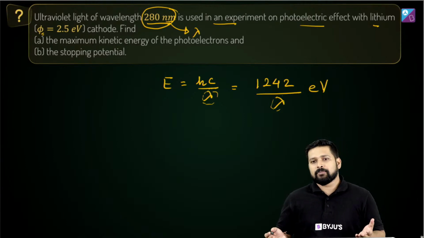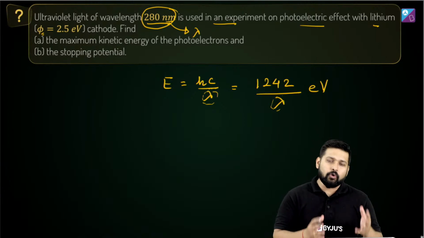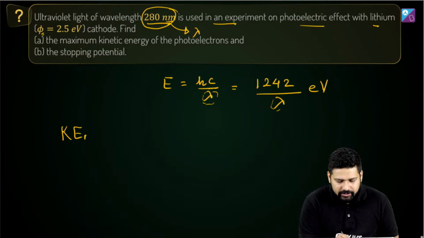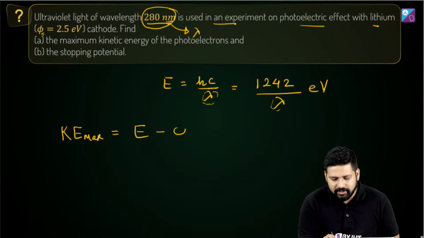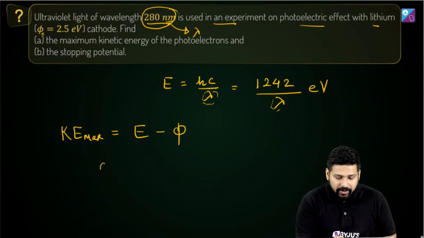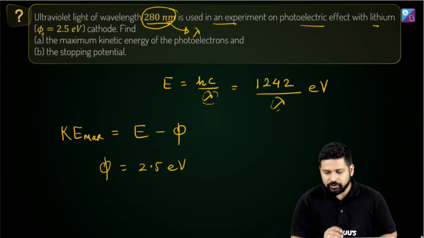Then it all comes down to this expression of photoelectric effect, which is K max is equal to E minus phi. Phi is already given to us, which is equal to 2.5 electron volts.